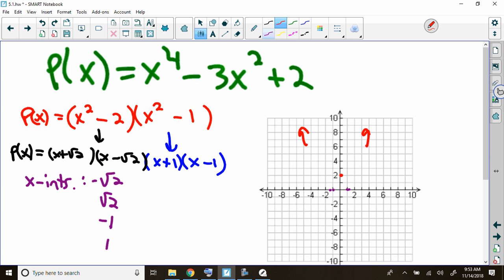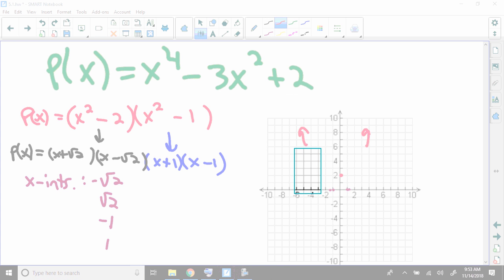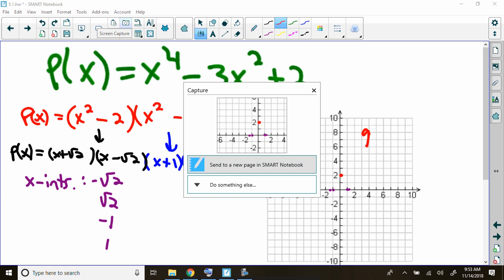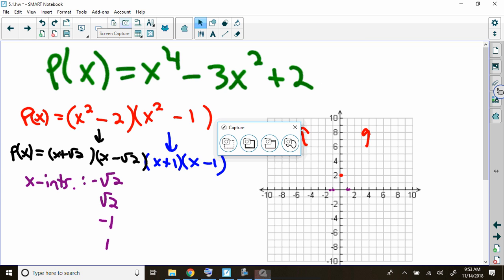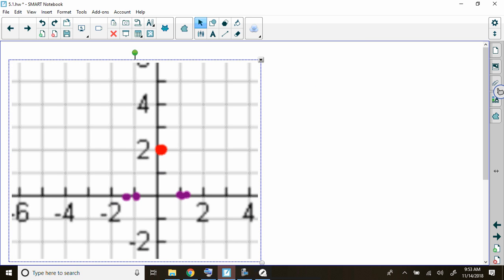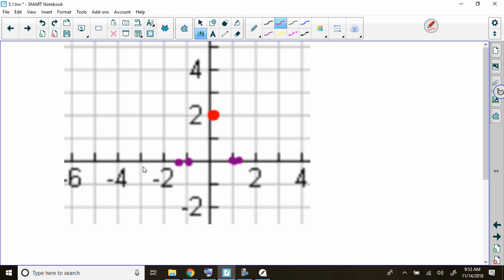So the graph's got to go, and this is where the smart board's nice. I got this zoom feature. So I'm going to zoom in on this. We'll put that on a brand new page. I said on a brand new page. So the graph's got to be going up on the ends, and it's got to go through those points, so it's probably going to go like this. It's going to look like a W.